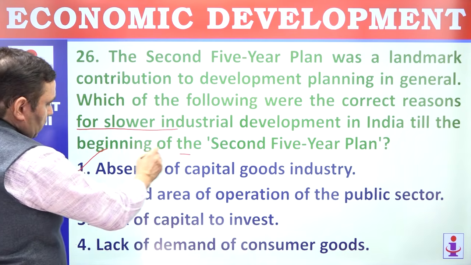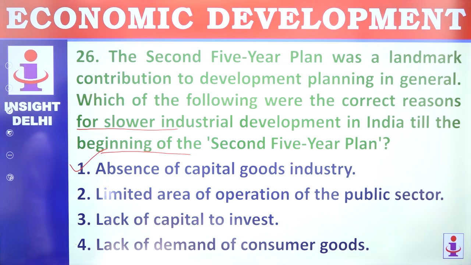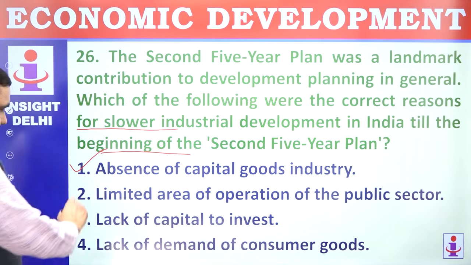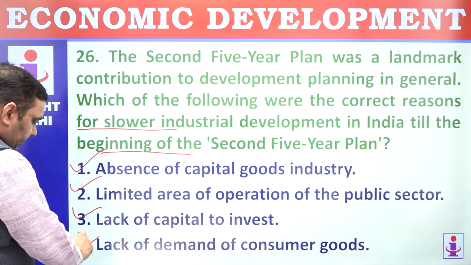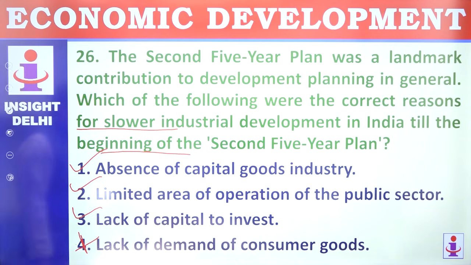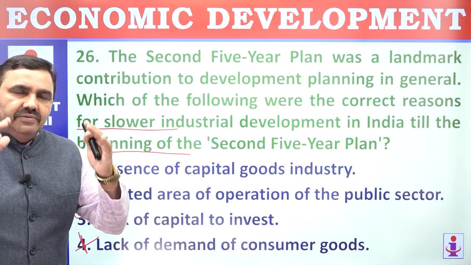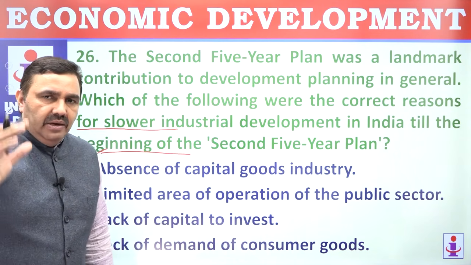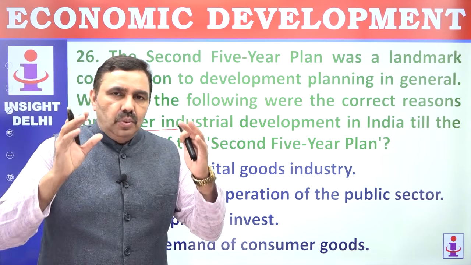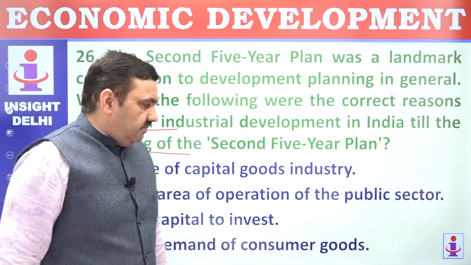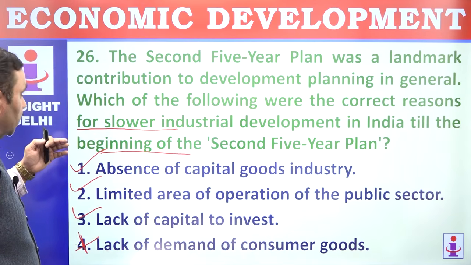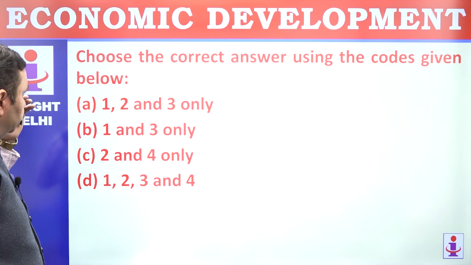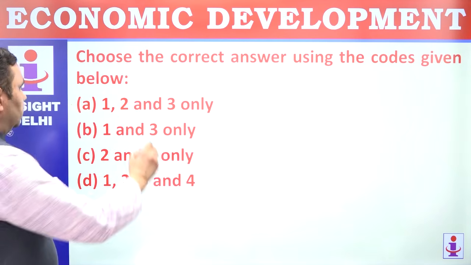These were the reasons behind slower industrial growth till the beginning of second 5-year plan. Limited area of operation of public sector, that's right. Lack of capital to invest, that's right. Demand was there, demand was available, but goods were not there. So it's not the lack of consumer goods demand. Demand was there. The availability of goods was missing. That was the reason. So 1, 2, 3, 4. 1 to 3 are correct. 4 is wrong. Correct? 1, 2, 3.